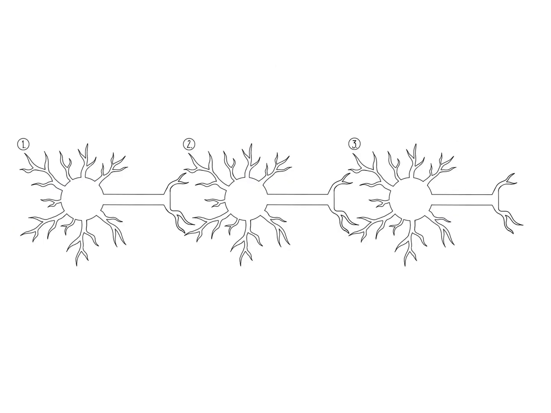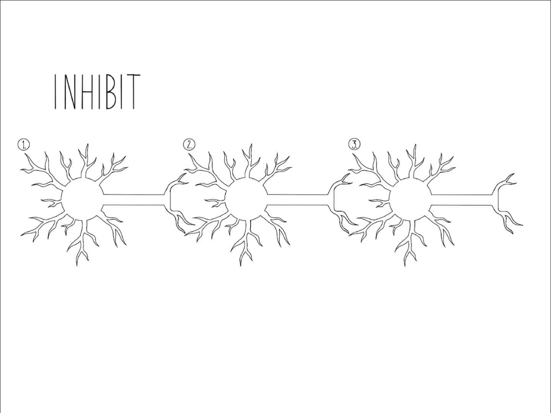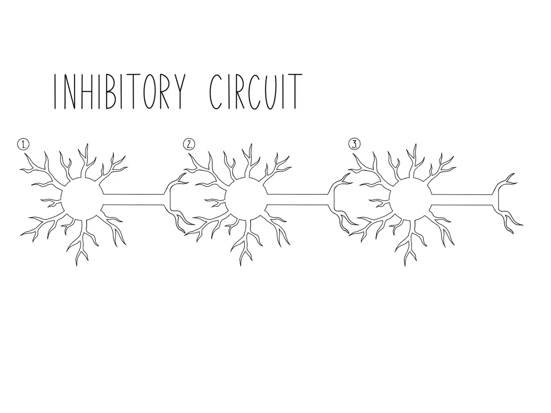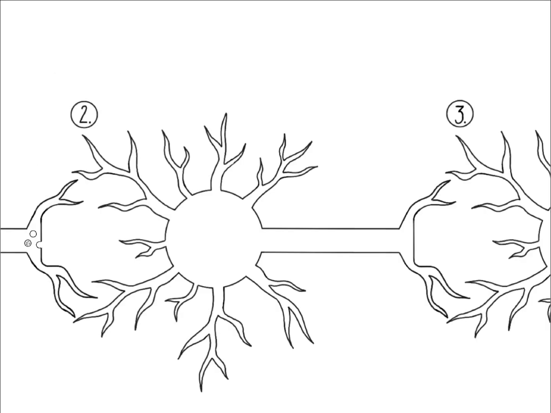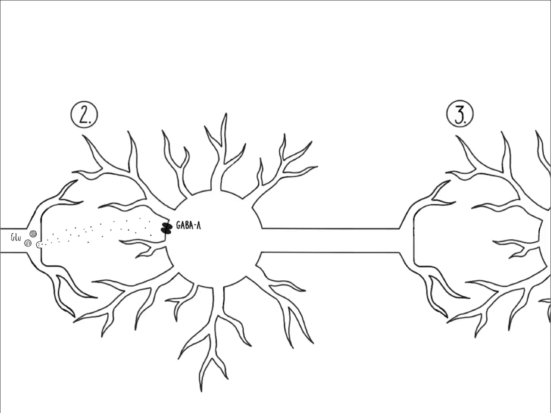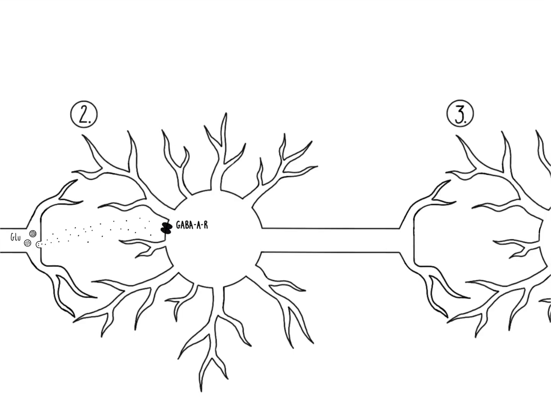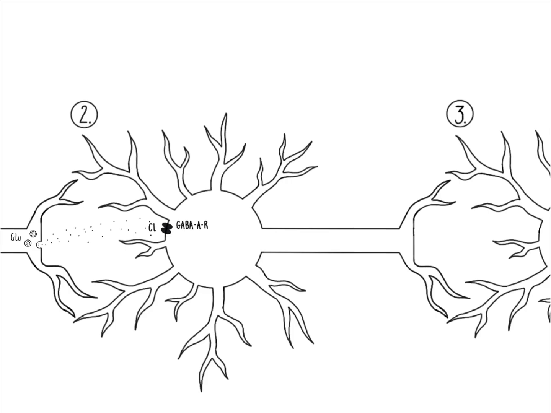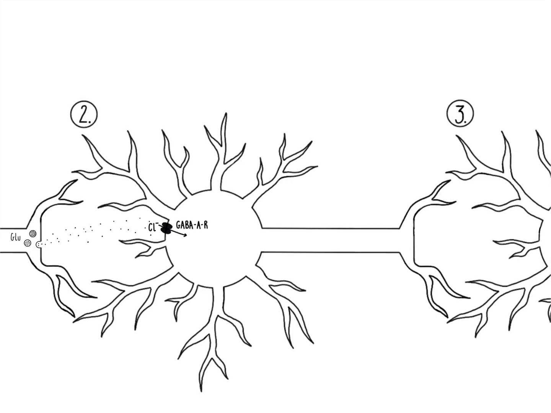Now, we will look at the mechanisms of an inhibitory circuit. What happens if the first neuron in the circuit releases neurotransmitters that bind to receptors, initiating an inhibitory response in the second neuron? For our purposes, the first neuron will release glutamate into the synaptic cleft of the presynaptic neuron, or second neuron in our circuit. This time, the glutamate neurotransmitters bind to ionotropic GABA receptors, GABA A receptors, which open chloride channels, allowing chloride anions to influx into the presynaptic cell.